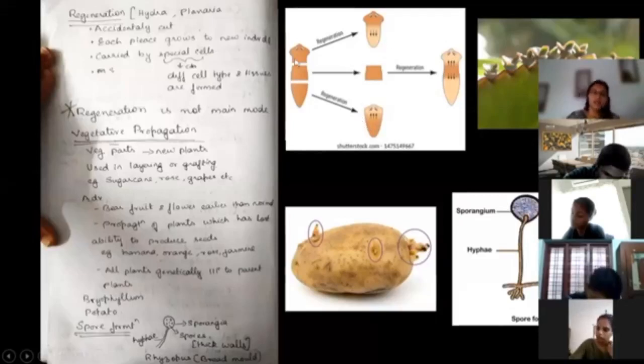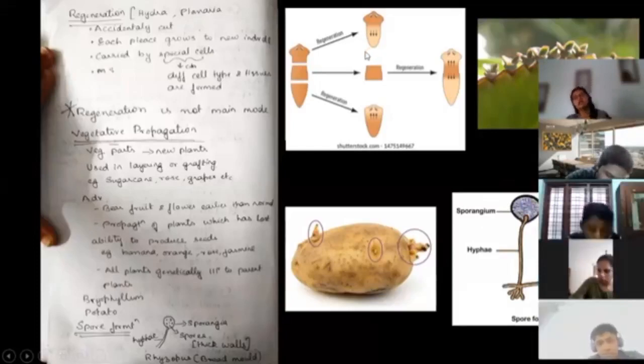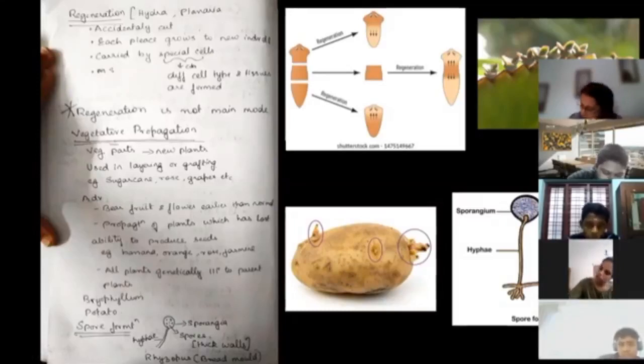This is actually done by specialized cells which are there. These specialized cells are capable of giving rise to the tissues which are not present in the body. Regeneration is not the main mode of reproduction because no organism is going to wait to be accidentally cut. Examples of regeneration: it happens in hydra, planaria, etc.